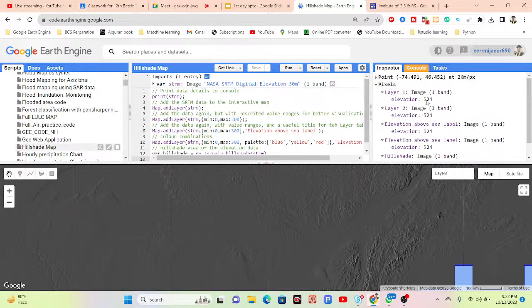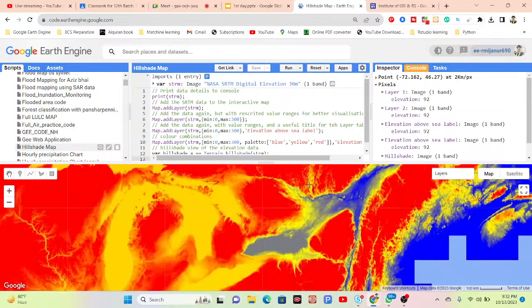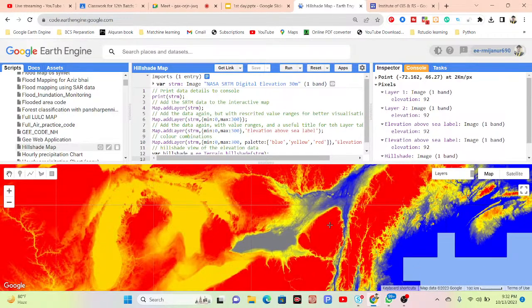What is the elevation for this other point? Suppose I click here. Now I can get 92 meters elevation for this coordinate. Suppose any map, it can be NDVI or NDWI, anything you can easily add. And now you want to check the result for a specific coordinate, a specific latitude and longitude, what is the value there.